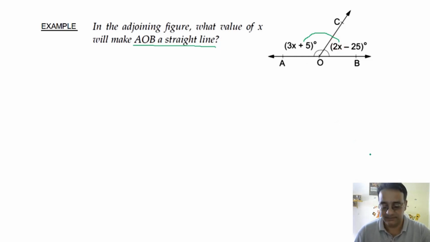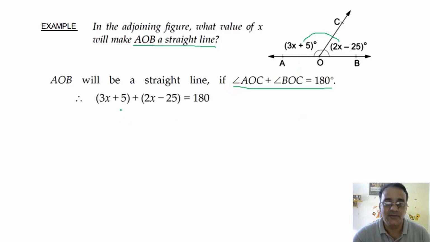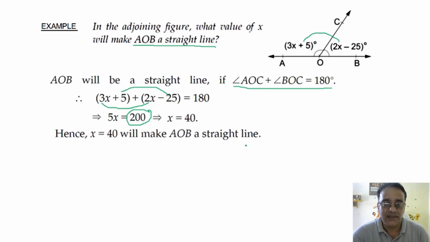180 degrees. Why? The linear pair. So AOB will be a straight line if the sum of these two angles is 180 degrees. So 3x plus 5 plus 2x minus 25 is equal to 180 degrees. 3x plus 2x will become 5x, and 5 minus 25 will become minus 20. Shifting minus 20 to the other side, it becomes plus 20. That will become 200. So what is the value of x? 40, right? So hence x equal to 40 will make AOB a straight line.